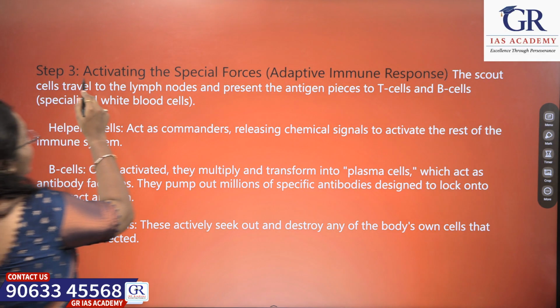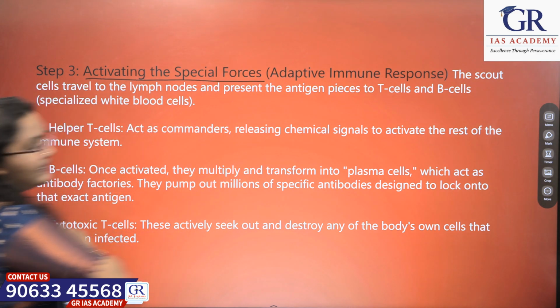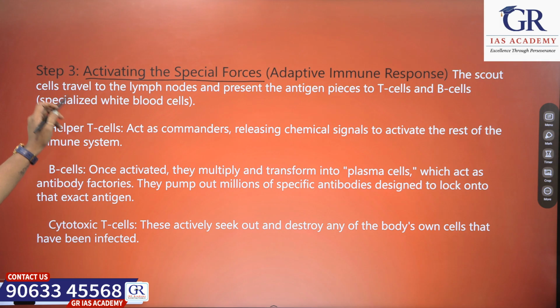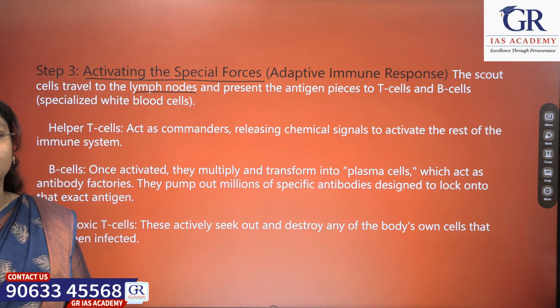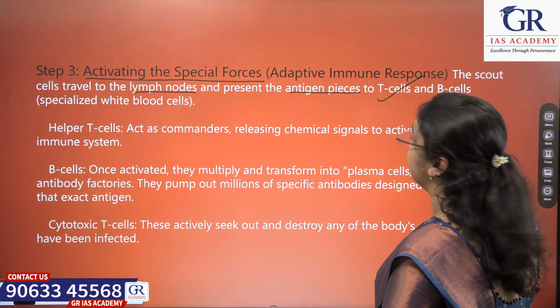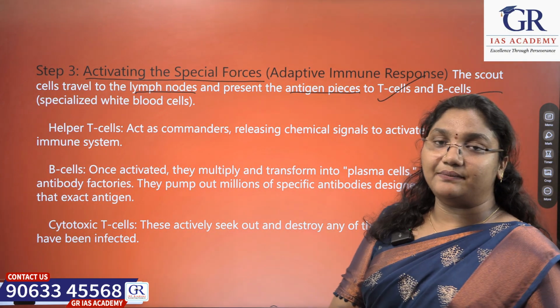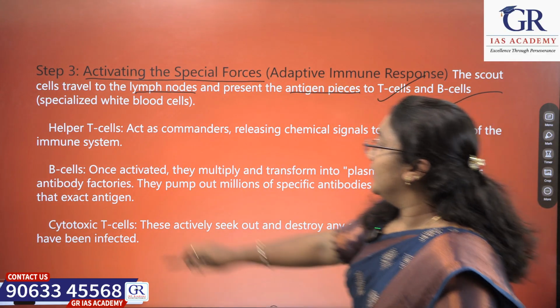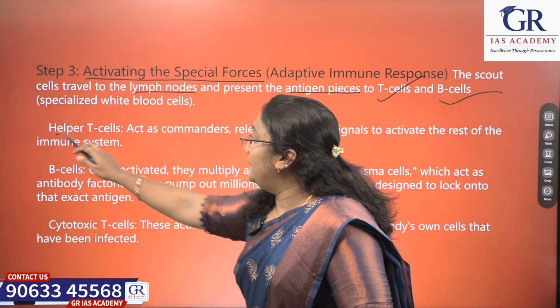Okay. Next comes step 3. What is step 3? Step 3 is activating the special forces. Activating the special forces, in the sense that the scout cells like macrophages and dendritic cells travel to the lymph nodes and present the antigen pieces to the T cells and B cells. T cells and B cells are nothing but specialized white blood cells.